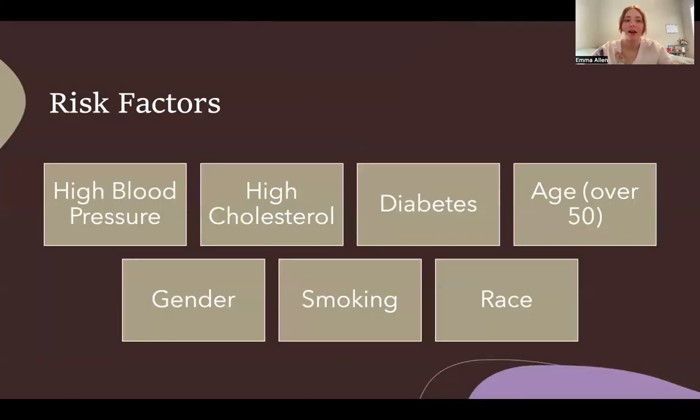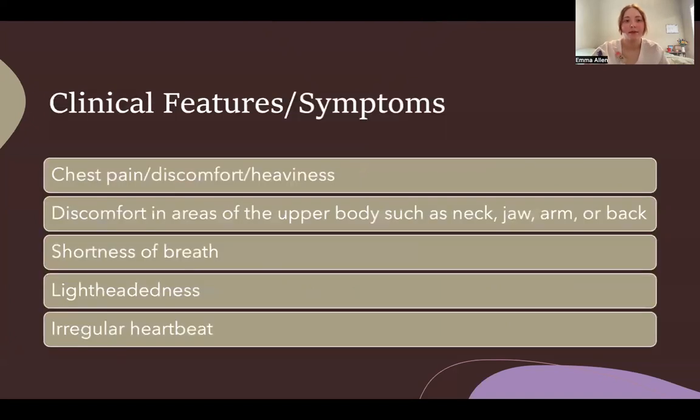Risk factors for a heart attack are high blood pressure, high cholesterol, diabetes, being over the age of 50, gender, specifically males are more predisposed to having heart attacks, smoking, and race. African Americans and Hispanics are more predisposed to having heart attacks.